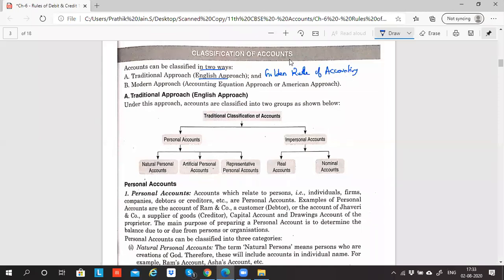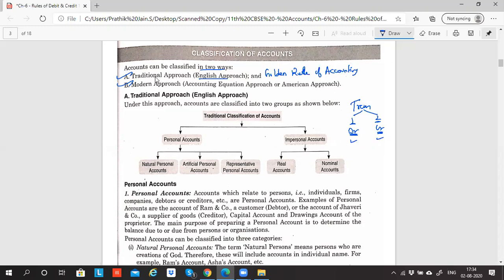Classification of accounts is based on the fact that every transaction will have two aspects. One aspect will be the debit aspect, another aspect will be the credit aspect. Which means one account has to be debited and another account has to be credited. So we need to learn which should be debited and which should be credited. Basically, the traditional approach and the modern approach will guide us by giving a set of rules which we have to follow, and on that basis we will be able to classify which account should be debited and which account should be credited.